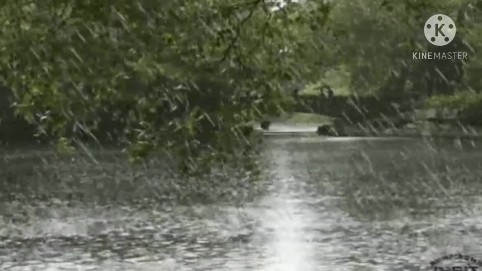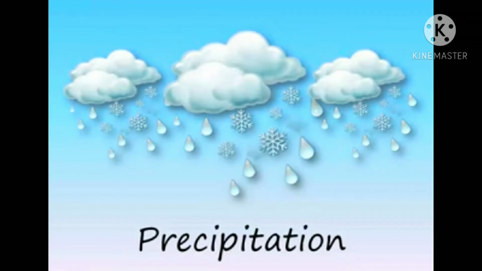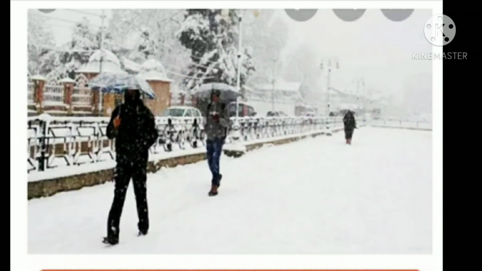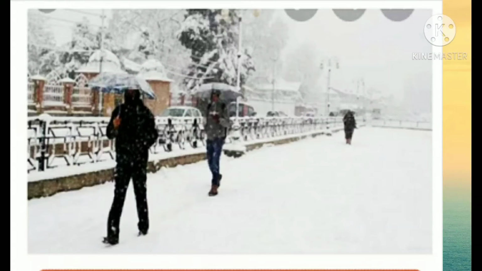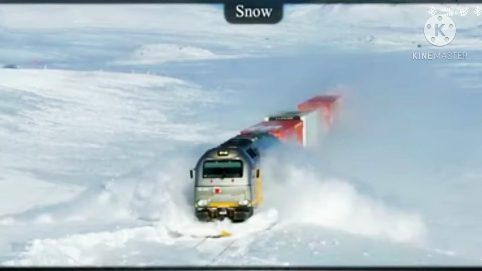Water falling in the solid or liquid state from the clouds to the ground is called precipitation. Let's see the first form of precipitation, that is snow.